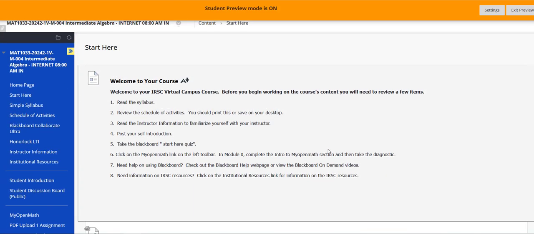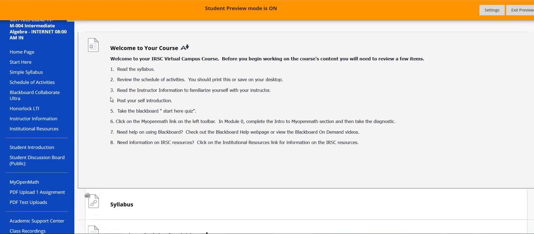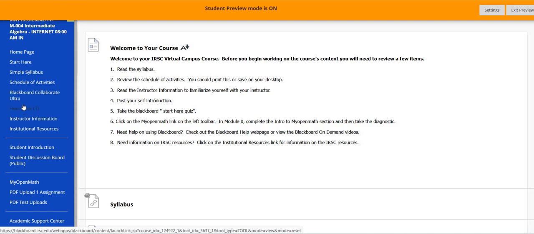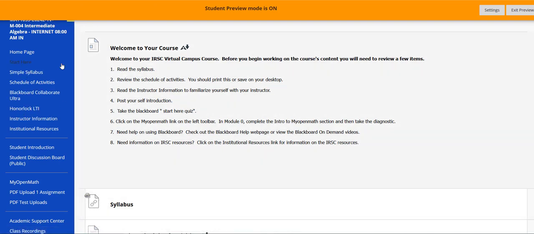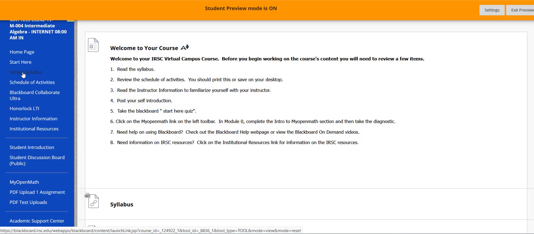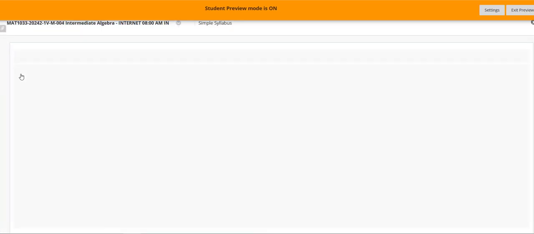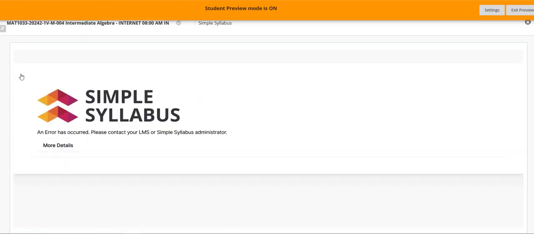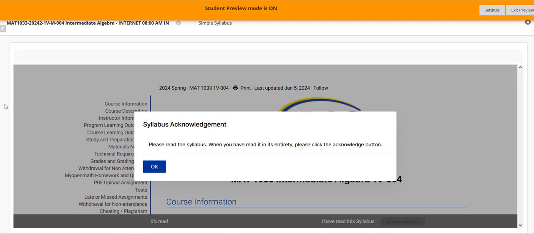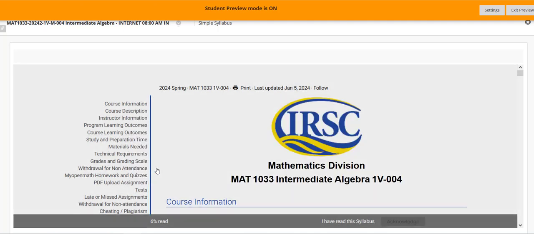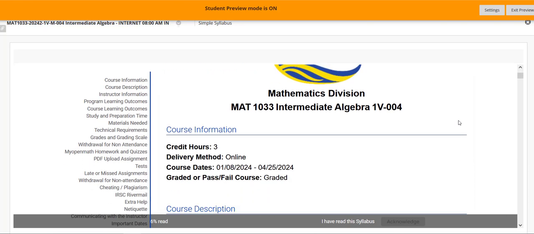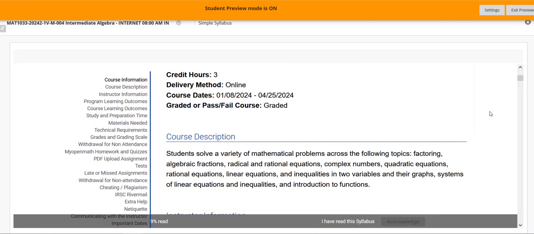All right. So let's just look through things. I'm going to go through the left toolbar, but you could also just go right below. So first of all, your syllabus. These are really long documents now that they've changed to the simple syllabus thing. I'm going to hit the highlights for you. You can read it all at your leisure. And so we are online.